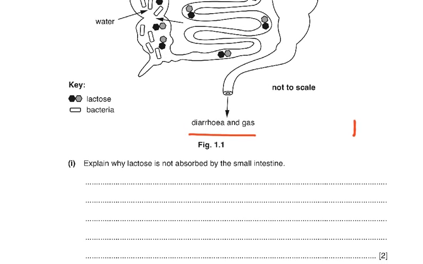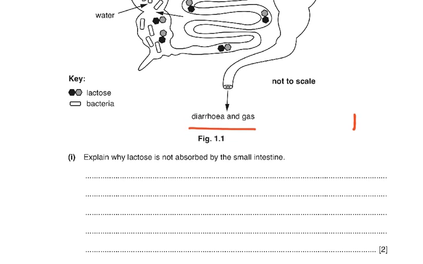Explain why lactose is not absorbed by the small intestine. Well, because lactose is a large molecule. In these people, there's no enzyme to digest or break down lactose. And the lactose molecule is too large. It cannot pass through the cell membrane, and there are no carrier proteins for it. So the bacteria are going to use that as food and multiply and produce gas. So explain why lactose is not absorbed by the small intestine.